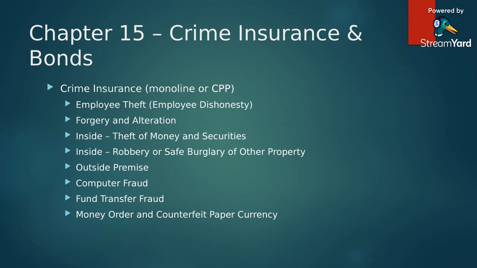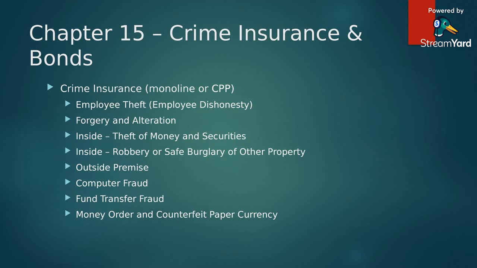So the first section here is going to be for employee theft, also known as employee dishonesty. Second section is going to be forgery and alteration. Third is going to be inside theft of money and securities, and inside refers to inside the premise. We'll go over these in a second. Inside robbery or safe burglary of other property outside the premise. Computer fraud, fund transfer fraud, and money order and counterfeit paper currency coverage.